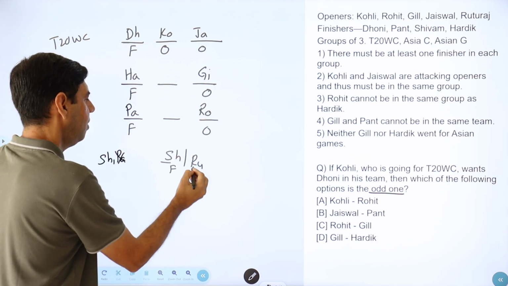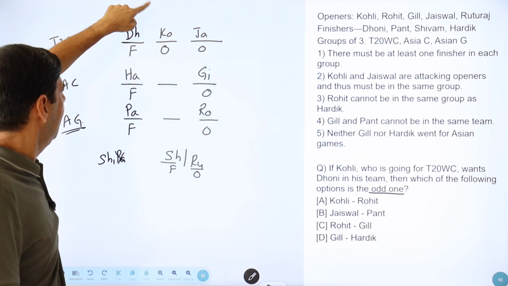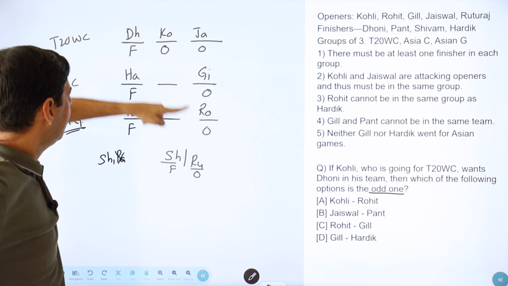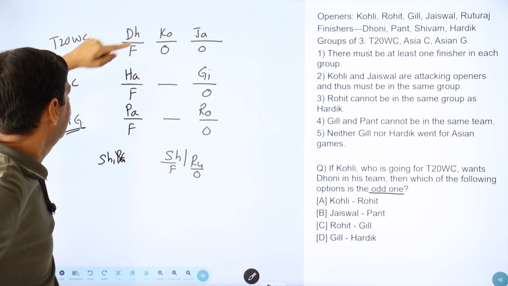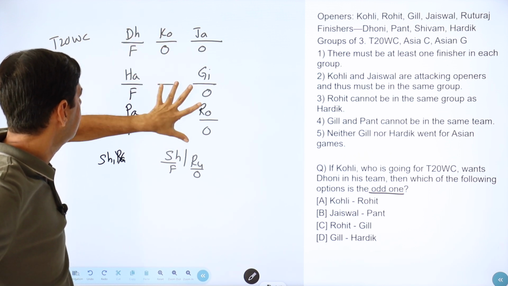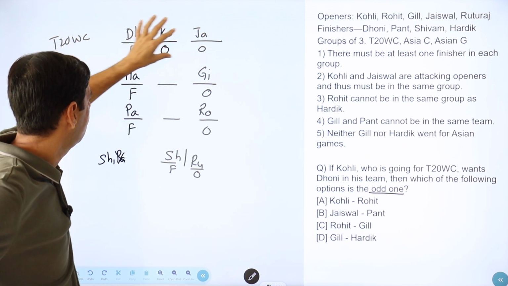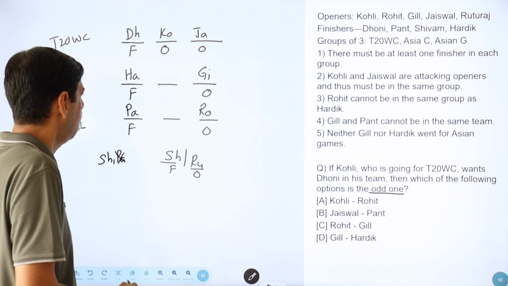Okay, so let's go to the question. Which of the following is odd? Kohli and Rohit. Now, why is Kohli and Rohit odd? We do not know. Jaiswal and Pant. Okay, Kohli and Rohit both are openers. He is in a team with 2 openers. Rohit could be in a team with 2 openers. We do not know.